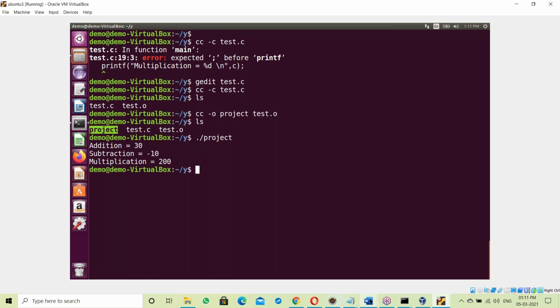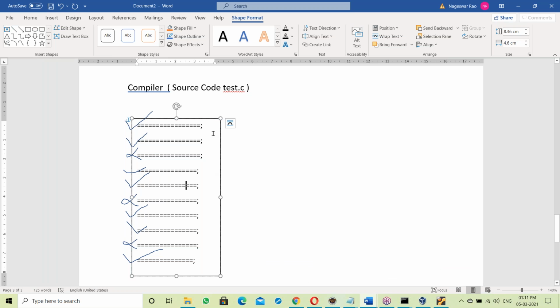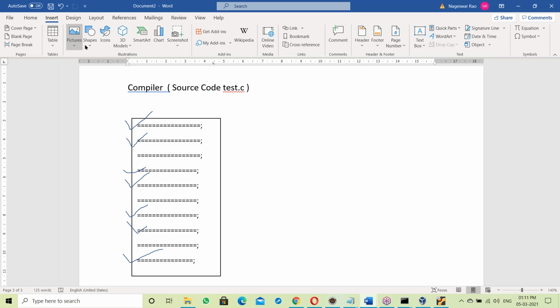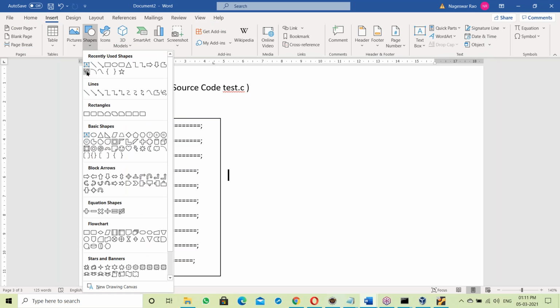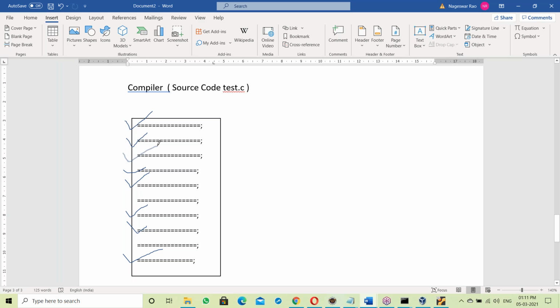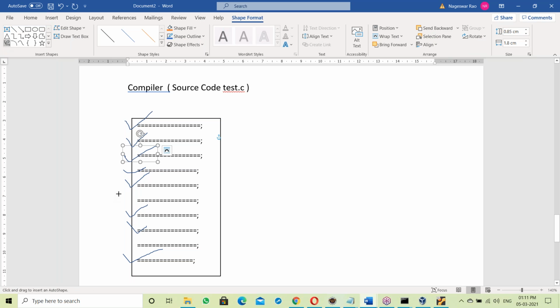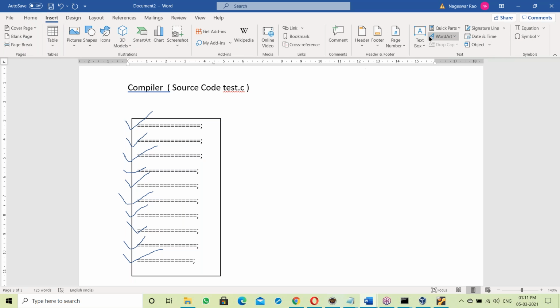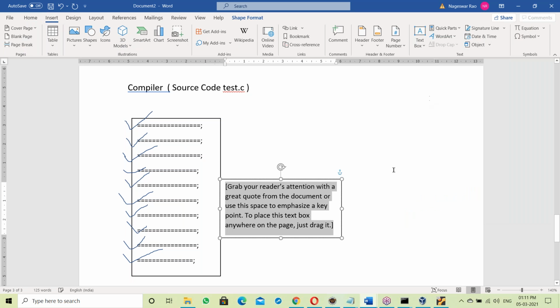So what happened here? If there are no errors, everything is correct. Everything is fine. So the compiler checks the whole code from top to bottom. Suppose here no error, here also no error, here also no error. If everything is fine, then the compiler generates one exe file.